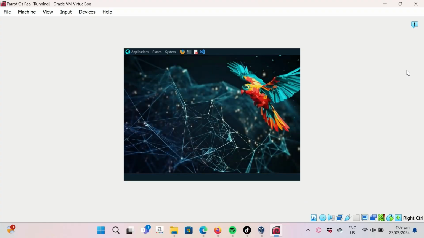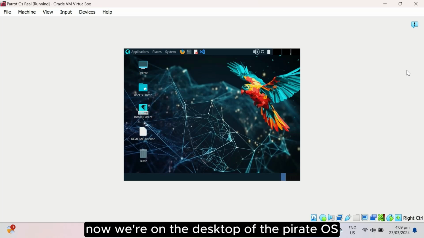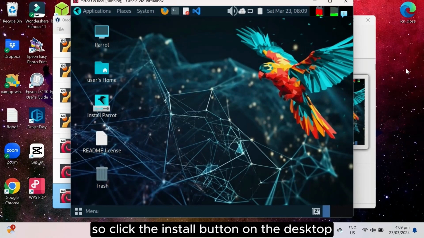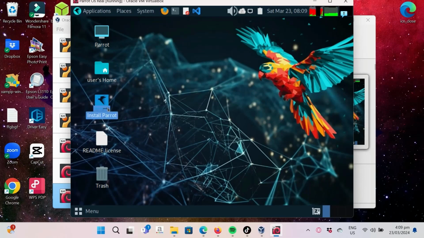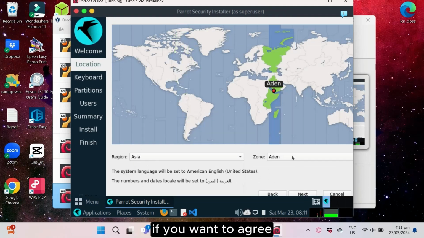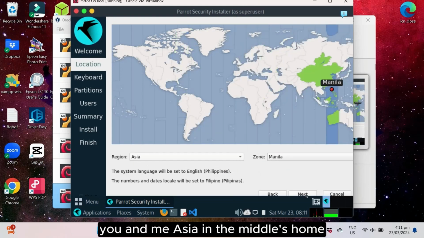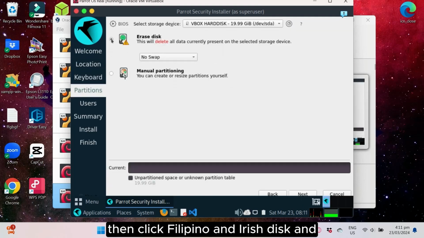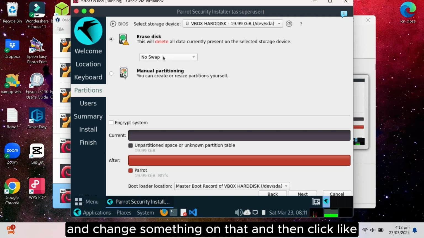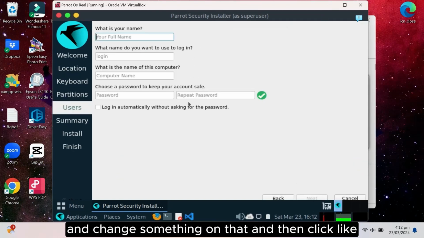A few moments later. Now we're on the desktop of Parrot OS, and now we will install Parrot OS in the virtual machine. So click install Parrot on the desktop. Now we are here. I need to click American English if you want. Click region. I'm here in Asia, Manila zone. Then click Filipino and erase disk. Change something there if needed, and we'll click next.